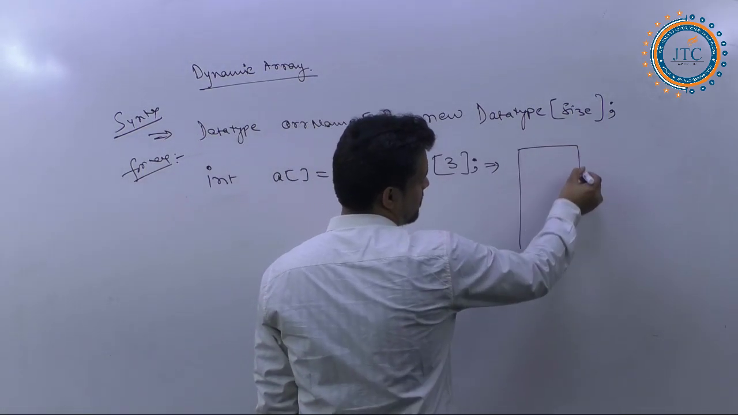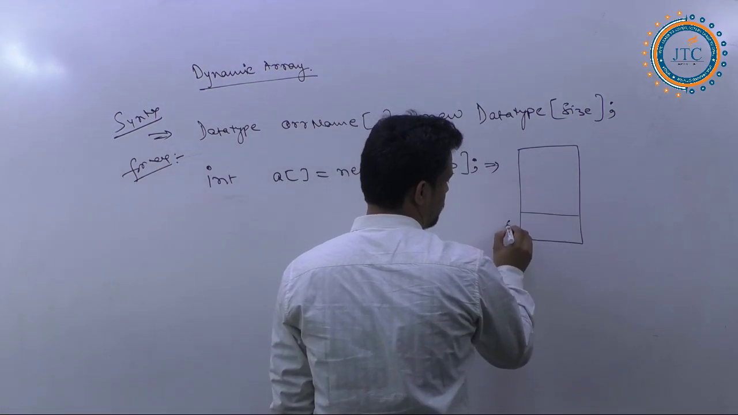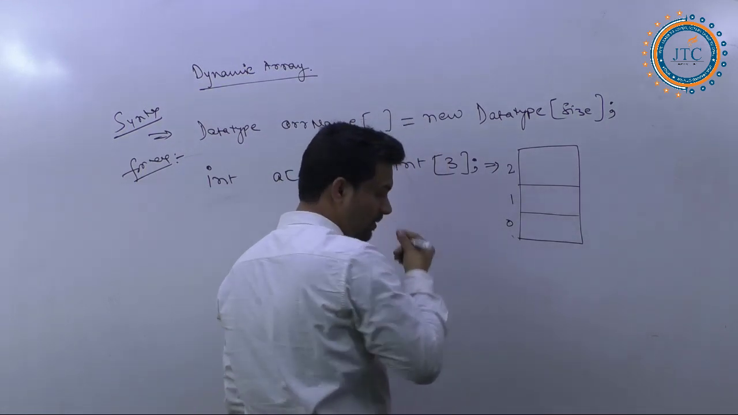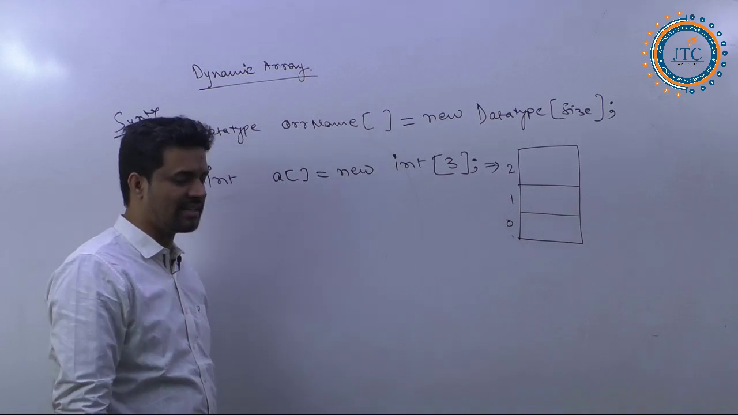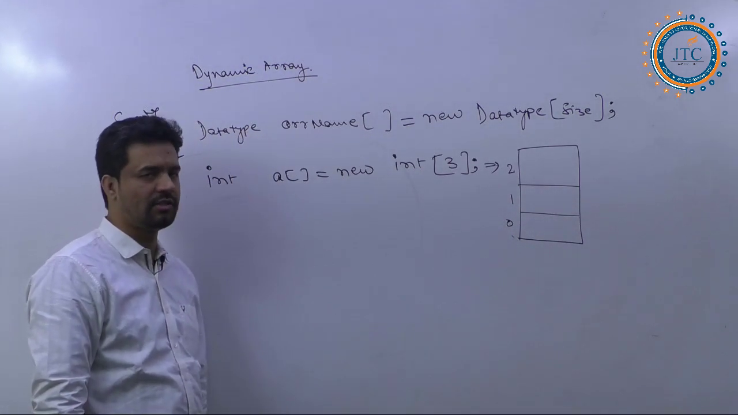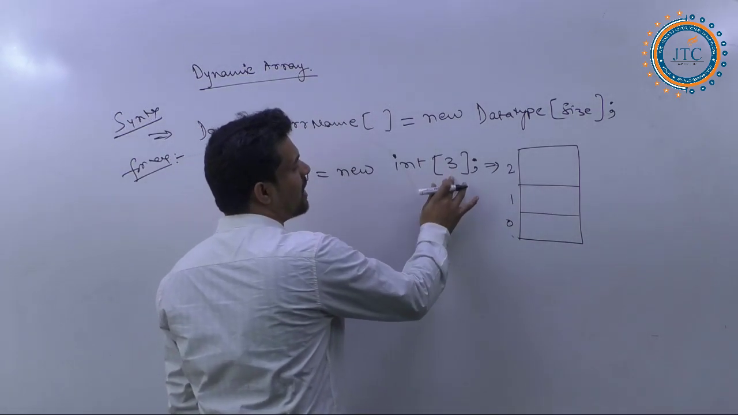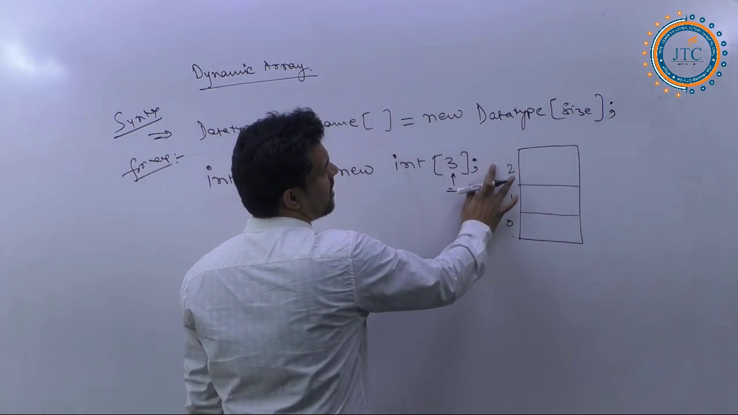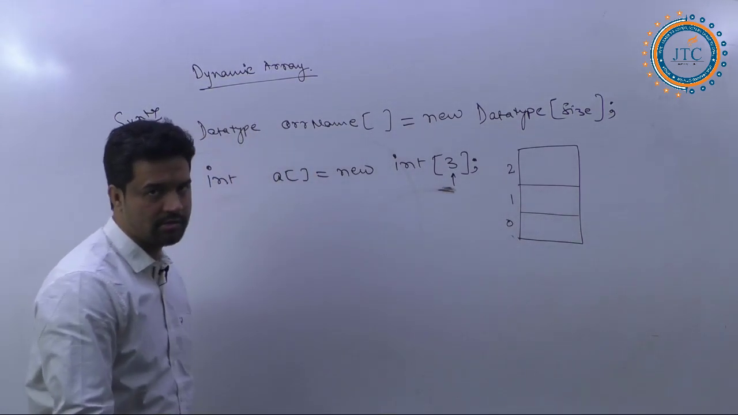The dynamic array representation is something like this. Say here I am writing 0, 1 and 2. Fine? 0, 1 and 2, we are representing it. We are getting something like this inside this. Now, the 3 is what? It is the length of this array. So 3 index positions have been allocated here: 0, 1, 2.